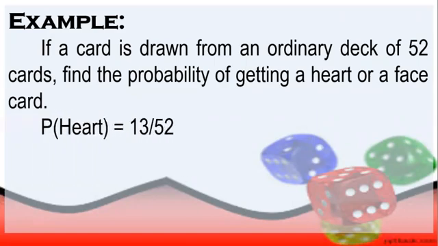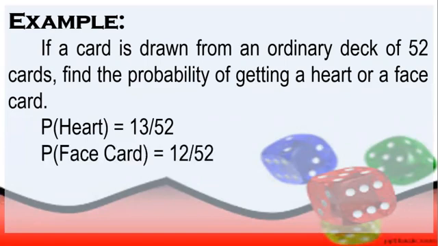So first, ganun pa rin po yung process natin. We are going to identify yung probability ng heart. So we have here 13 over 52 since we have 13 cards in the standard deck of 52 cards. And then for the face card, we also have 12 cards. So paano po naging 12 cards? So we have tatlo po, yung king, queen, and jack for the heart. Mayroon din tayong king, queen, and jack for diamond. And then apat po yung ating kumbaga category sa card. So we have there 12 face cards.